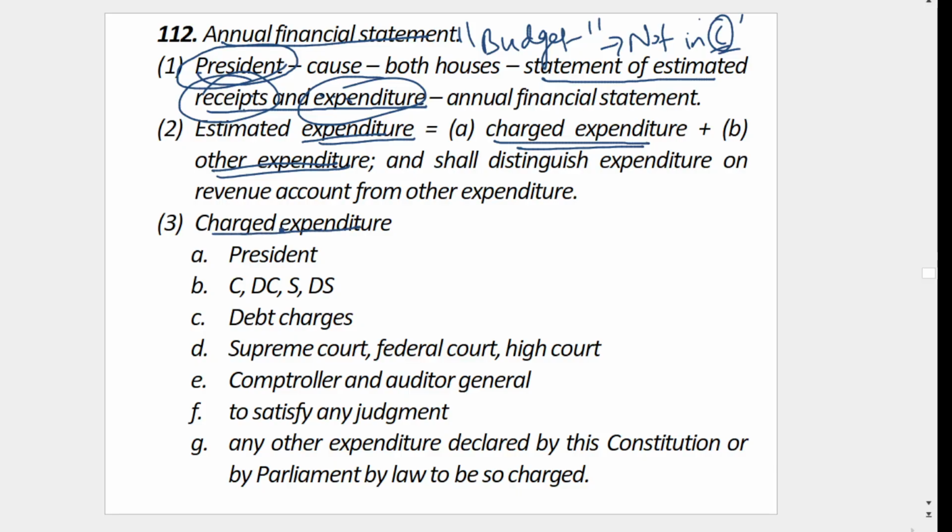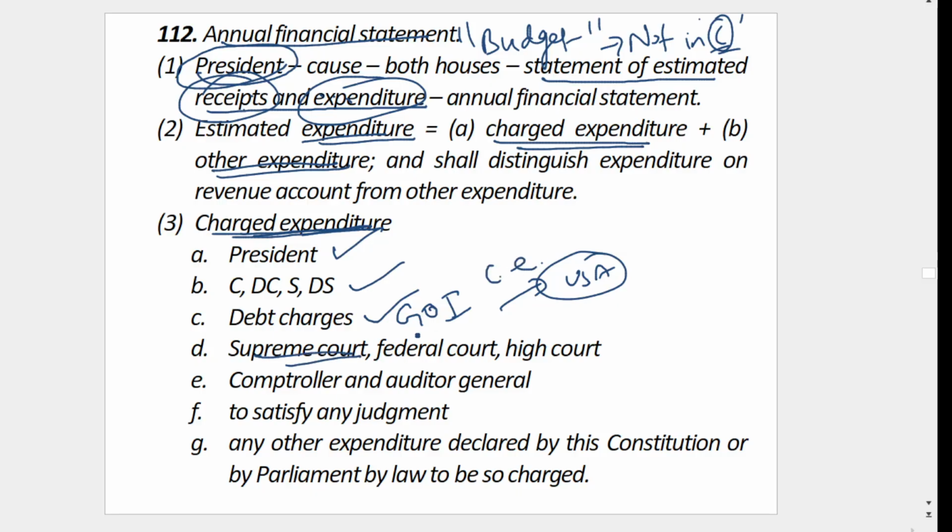And then what is charged expenditure? It is given. Charged expenditure means the president, his office expenses, salary, etc. Then chairman, deputy chairman, salary, speaker, deputy speaker, salary, and his office salary, all these things. Then debt charges of the government of India. Let's say government has to pay something to the USA. Then it is coming as the charged expenditure.